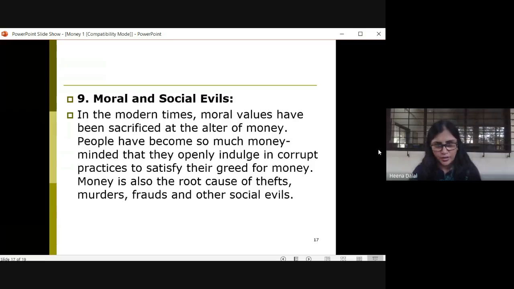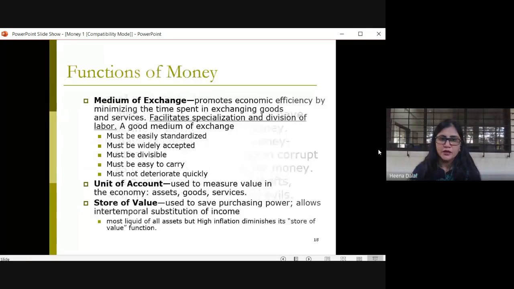We saw the advantages. We saw the disadvantages of money. Now these are the basic functions of money. I'm just doing it in brief. Then we will study the functions of money in detail in the next lecture. See, the most important function of money is what?